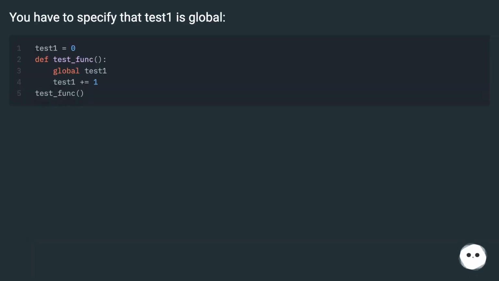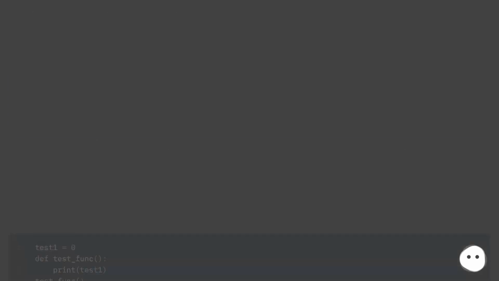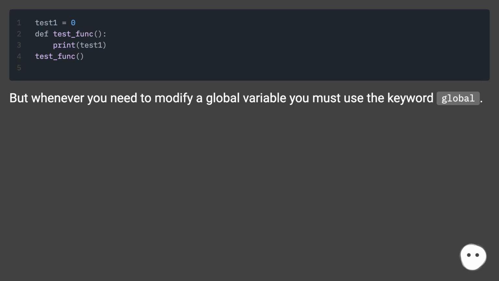You have to specify that test1 is global. In order for you to modify test1 while inside a function, you will need to define test1 as a global variable, for example. However, if you only need to read the global variable, you can print it without using the keyword global, like so. But whenever you need to modify a global variable, you must use the keyword global.